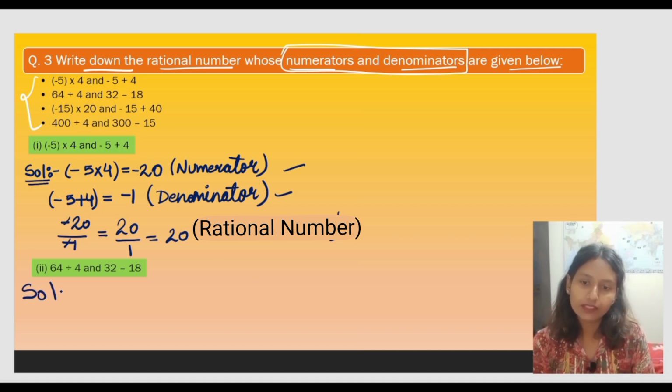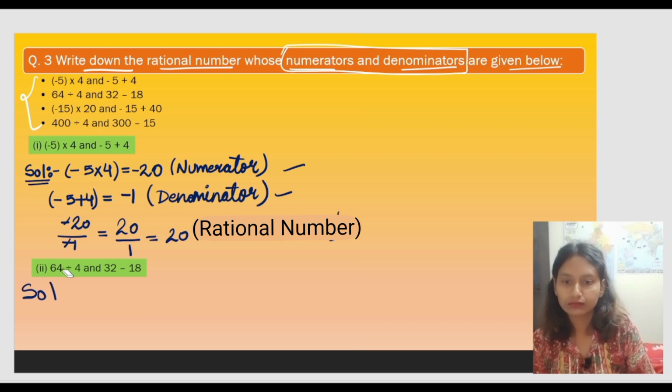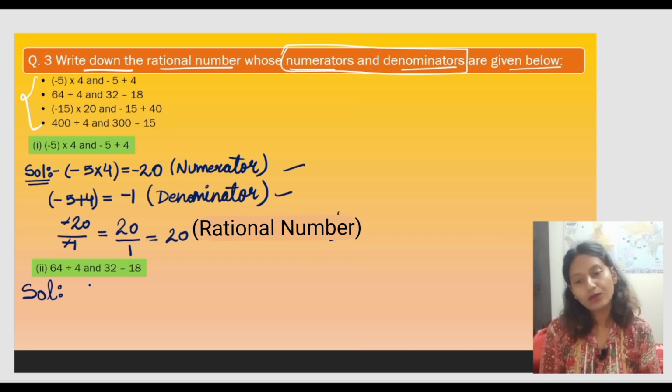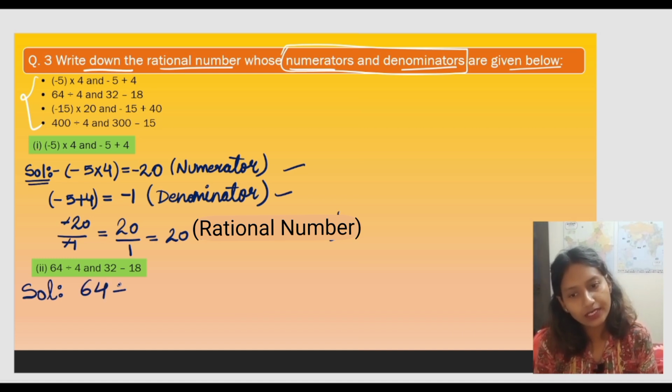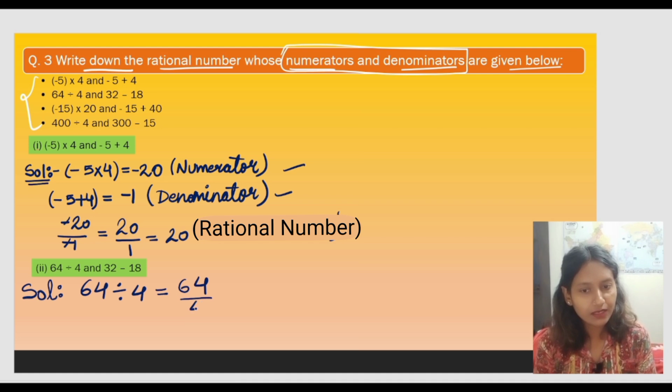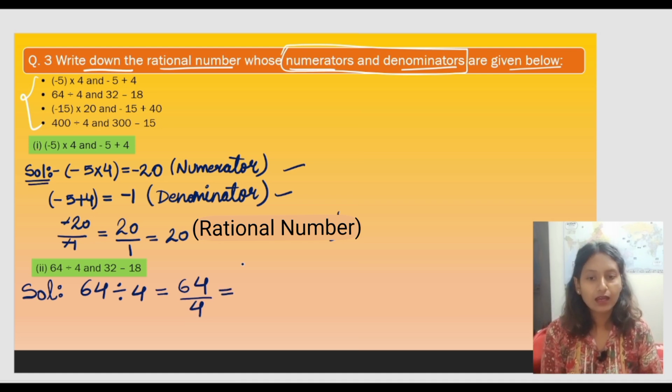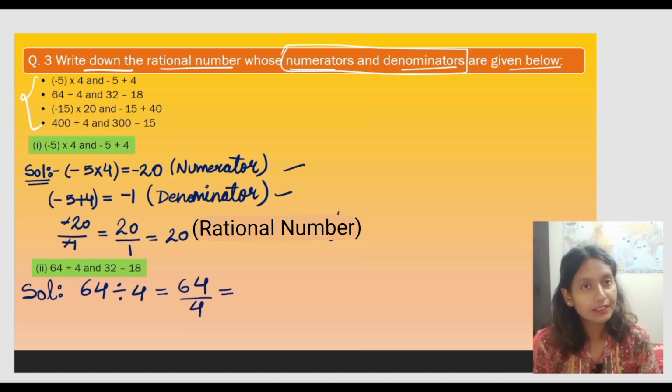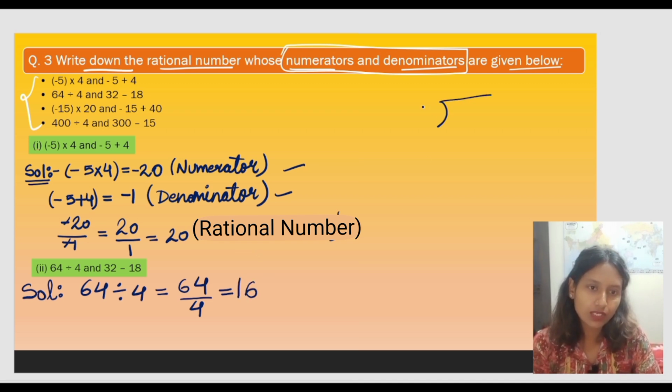Solve the second part of the same question. Now the numerator is 64 divided by 4. Can we write it like this? 64 divided by 4? Yes, we can write it like this. What will be the result when you divide 64 by 4? The answer for this one would be 16. If you want to check, you can check it over here as well.